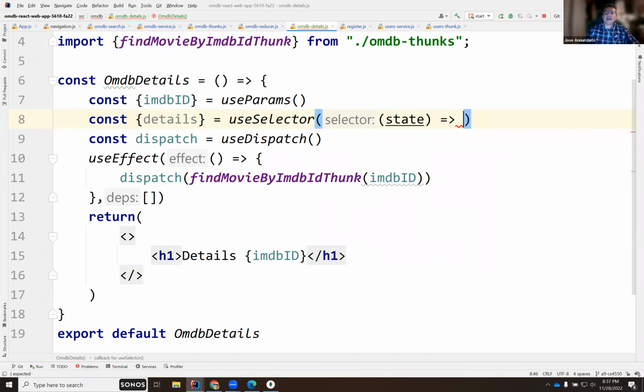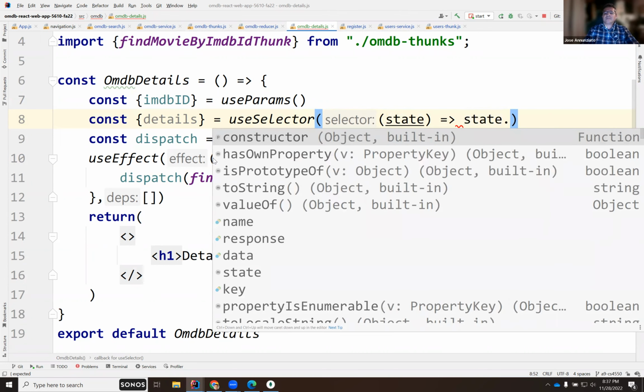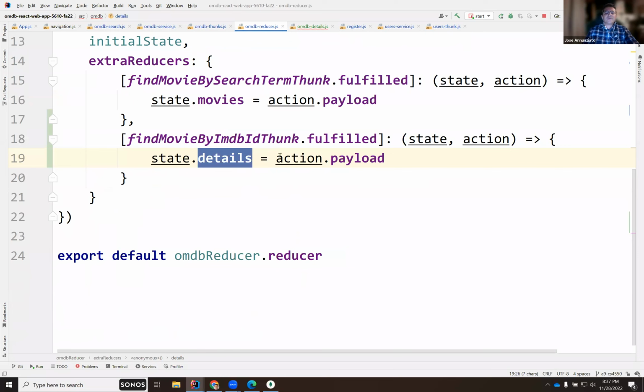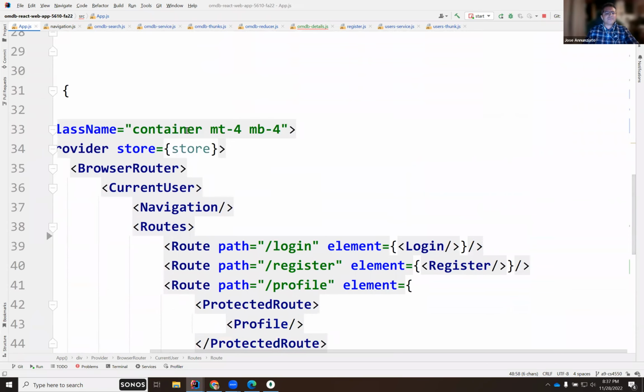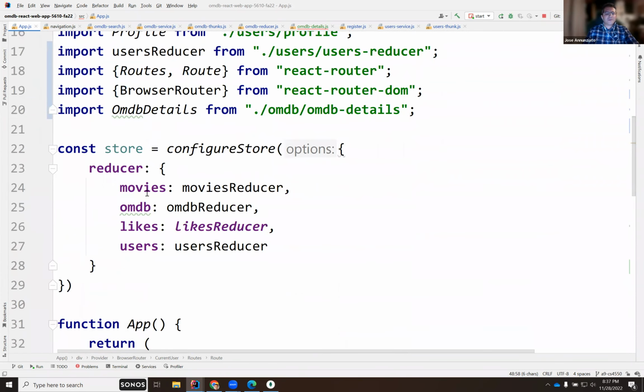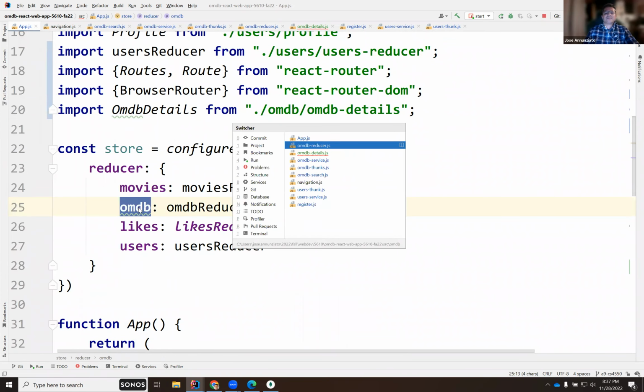We should be able to grab state dot, okay, wait a minute. This is put in what reducer? Let's see. Store. Okay, it's the OMDB reducer.